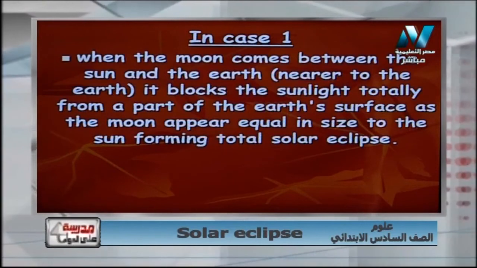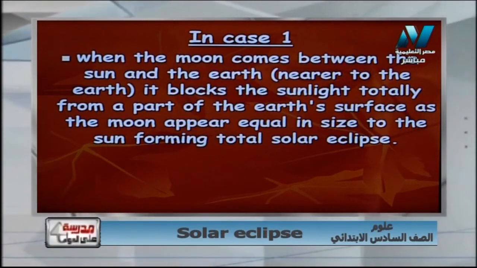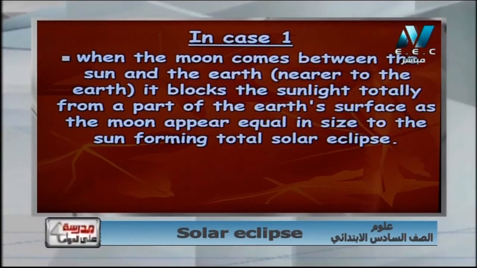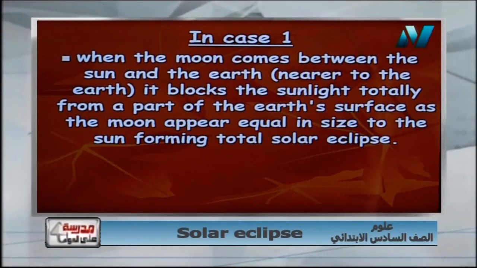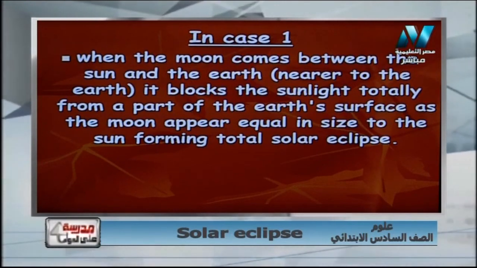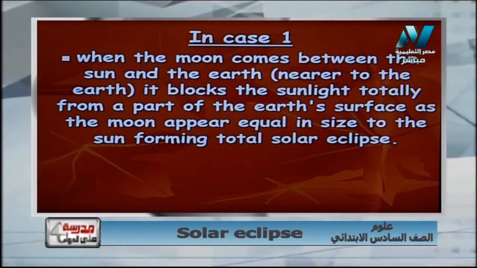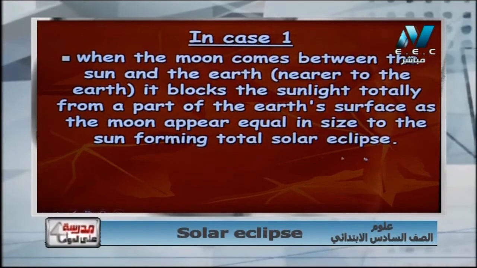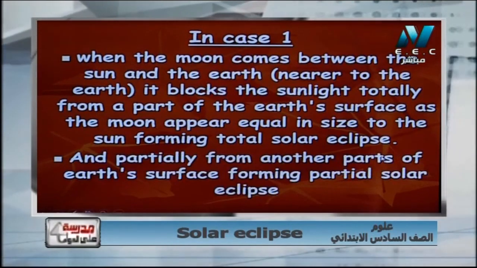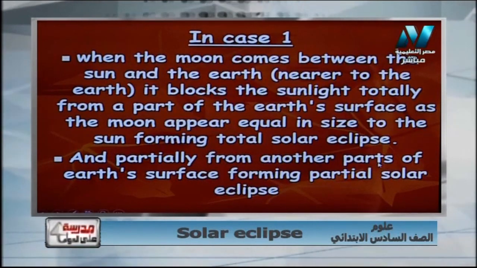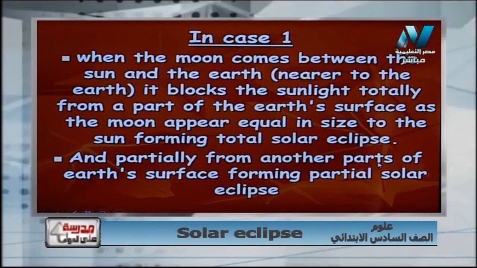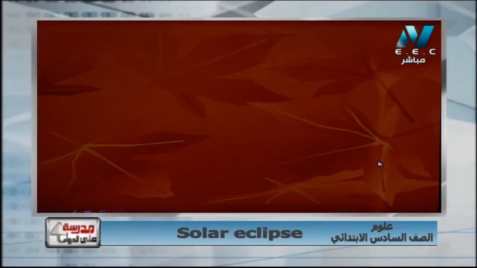In case one, when the moon comes between the sun and the earth, nearer to the earth, it blocks the sunlight totally. So we can see nothing from the sun. It's called total solar eclipse. And partially from another part of the Earth's surface, forming partial solar eclipse.